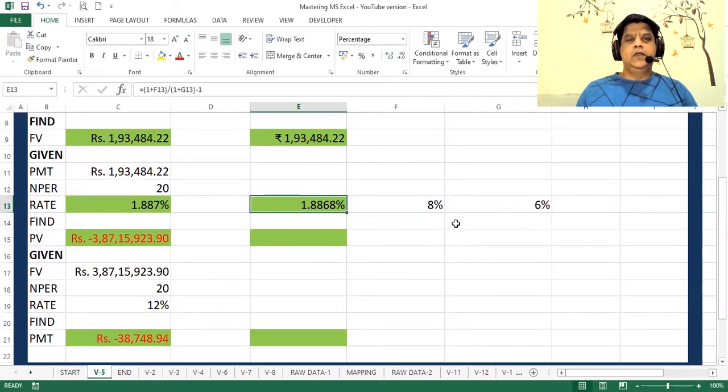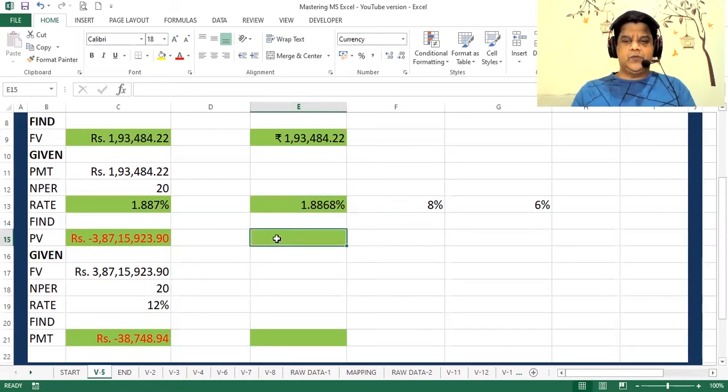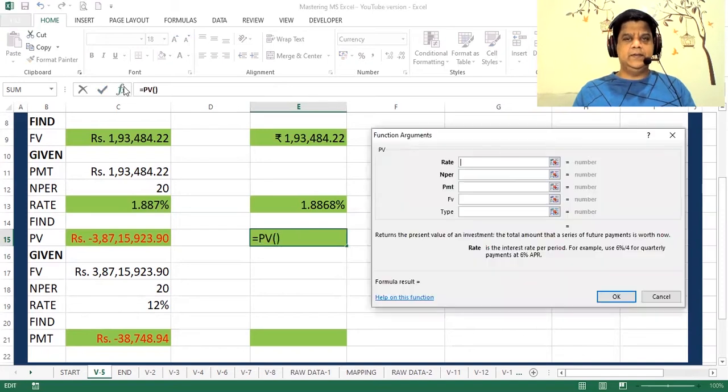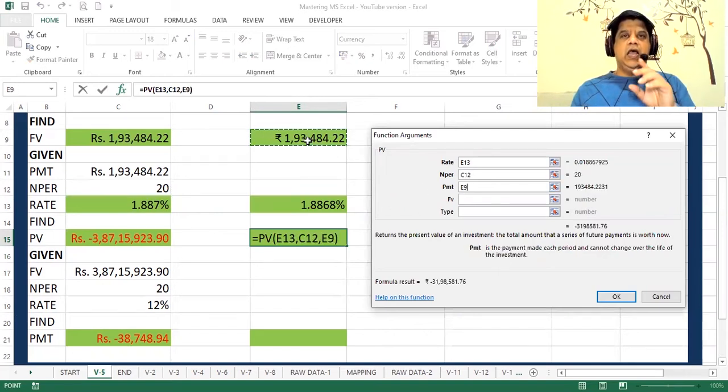Now, having done this, let's go ahead and find out the present value. That is the corpus required. So is equal to PV, bracket open, rate is this. Number of years is 20. PMT is this amount which I want. It will be plus because I want a positive cash flow. Future value is not there. Type is 1.